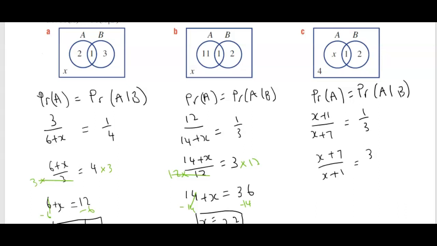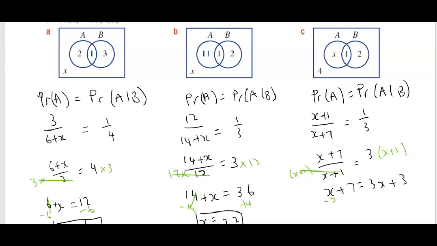So they cancel out. You're probably thinking, am I complicating things? It might seem that way, but we need to get rid of that division. So 3 times x is 3x, 3 times 1 is 3. Now we'll bring everything over to the same side.